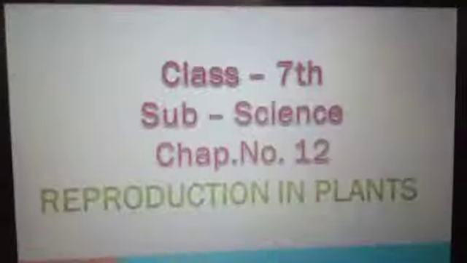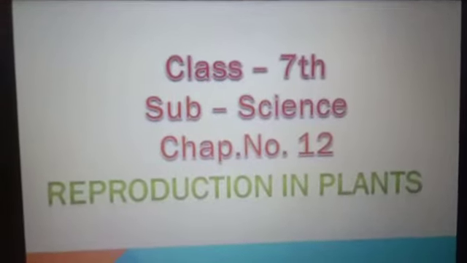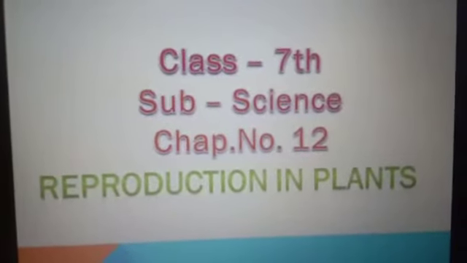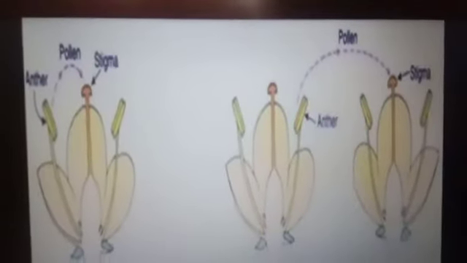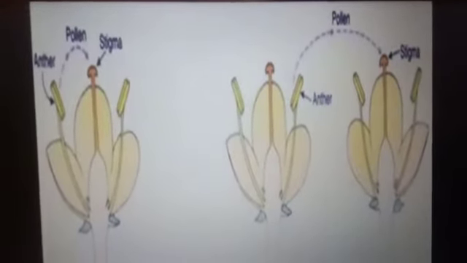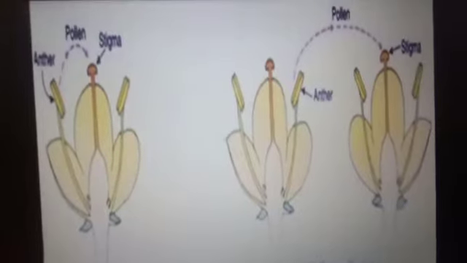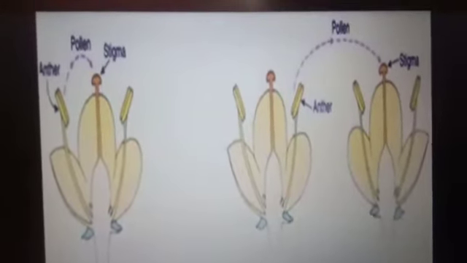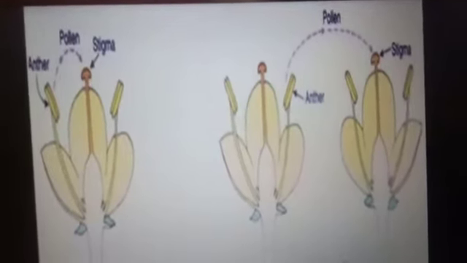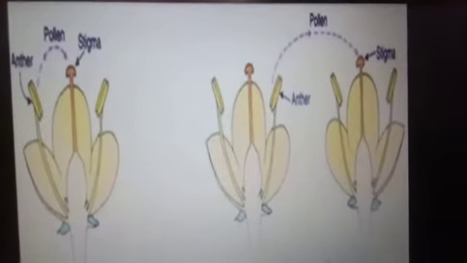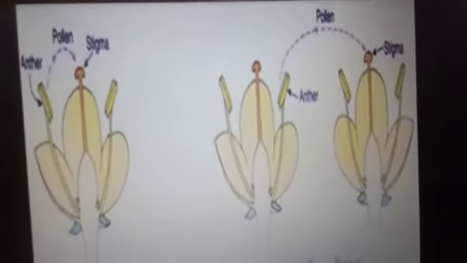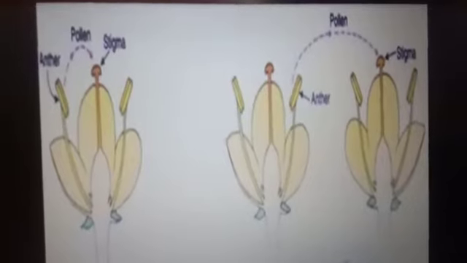Students, after the discussion of sexual reproduction in plants, today we will start with pollination. The transfer of pollen grains from the anther of stamen to the stigma of pistil is called pollination. Pollination can occur in two ways: self-pollination and cross-pollination.